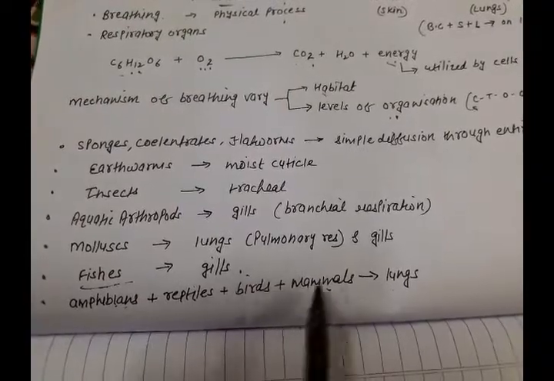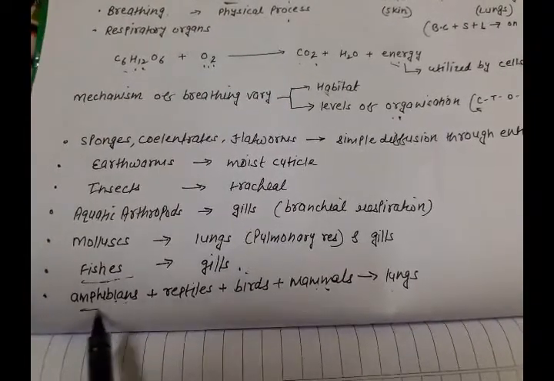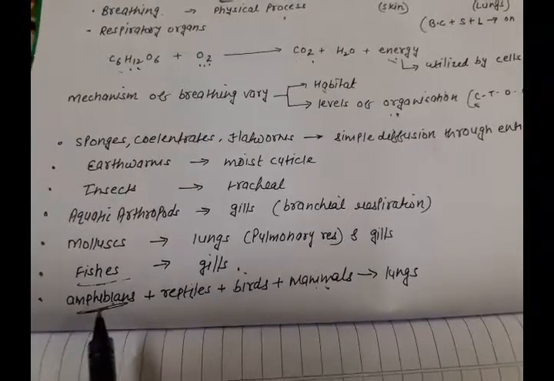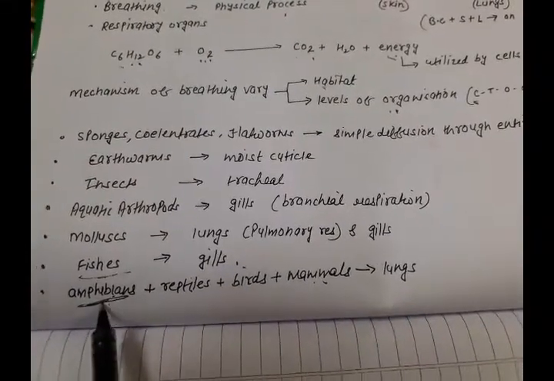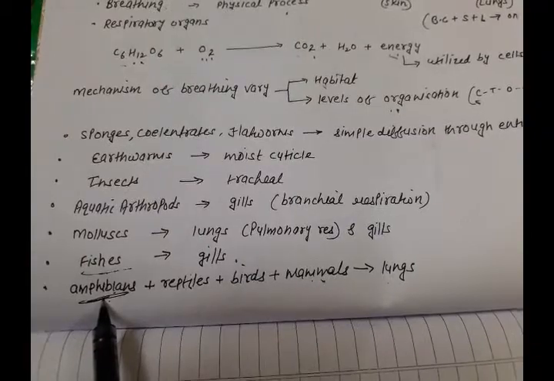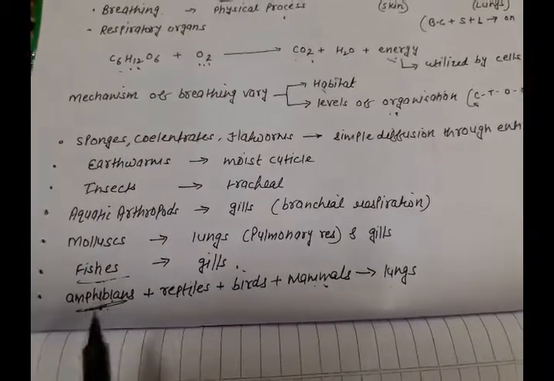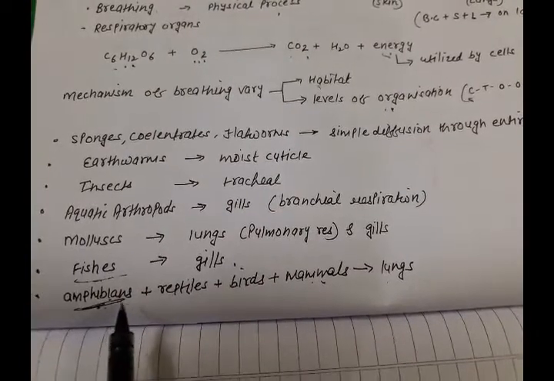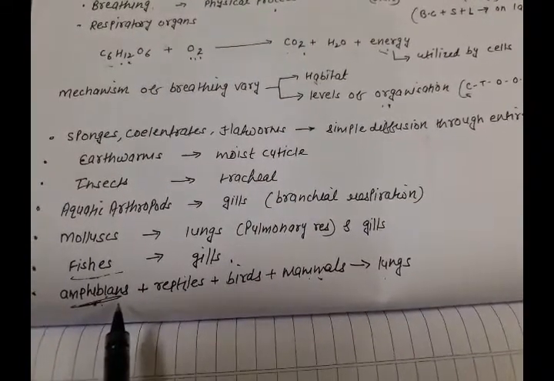Now there is a special thing about amphibians. We know that amphibians can live inside the water or outside the water. And if they are living inside the water, then why cannot they use gills for the respiration?